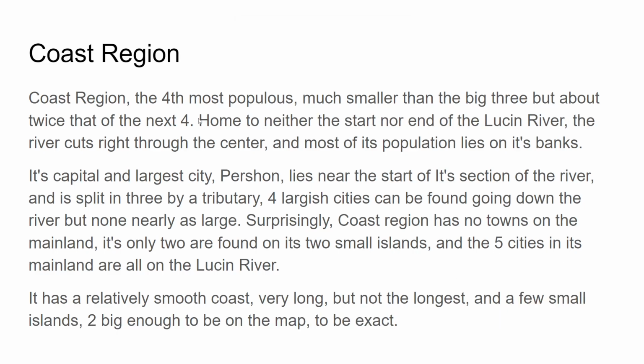Also, I fixed that. It is home to neither the start nor the end of the Lucin River. The river cuts right through the center, and most of its population lies on its banks. Its capital and largest city, Persian, lies near the start of its section of the river, and is split in 3 by a tributary. 4 largest cities can be found going down the river, but none nearly as large. Surprisingly, Coast Region has no towns on the mainland. Its only 2 towns are found on its 2 small islands, and the 5 cities in its mainland are all on the Lucerne River.